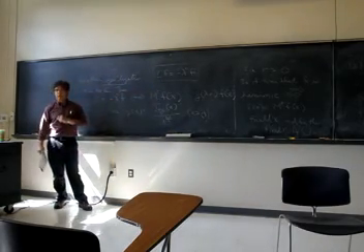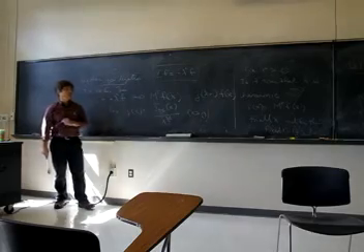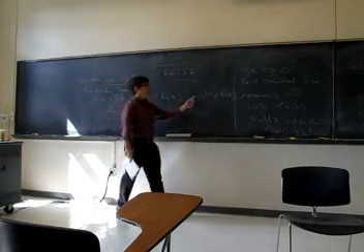So this generalizes the mean value property of harmonic functions as well, because if lambda is equal to 0, this J is just 1.